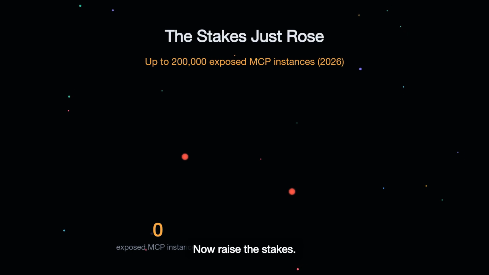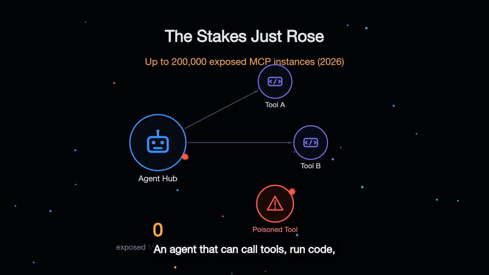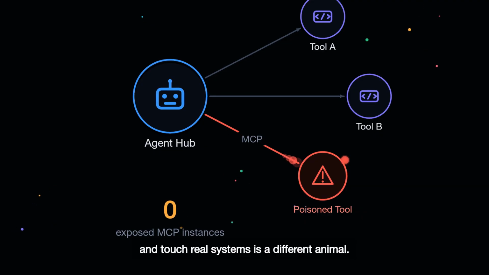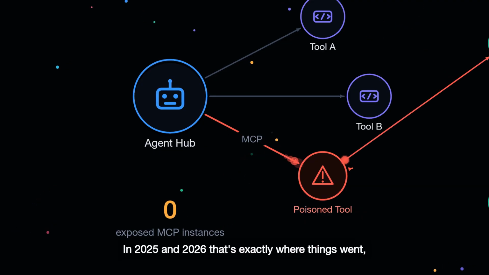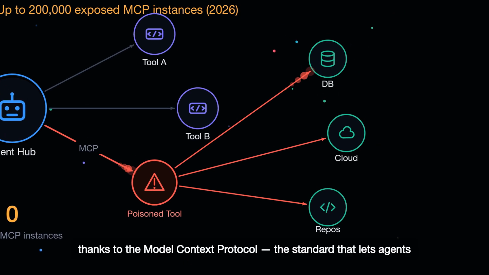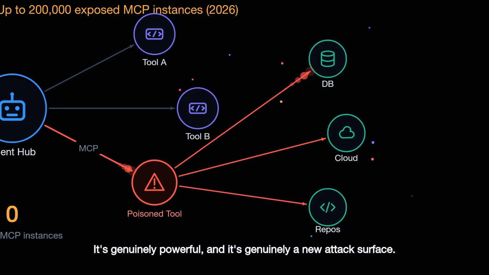Now raise the stakes. A chatbot that says something rude is embarrassing. An agent that can call tools, run code, and touch real systems is a different animal. In 2025 and 2026, that's exactly where things went, thanks to the Model Context Protocol, the standard that lets agents plug into external tools and data. It's genuinely powerful, and it's genuinely a new attack surface.